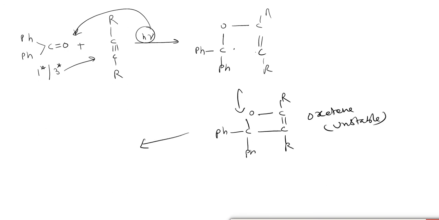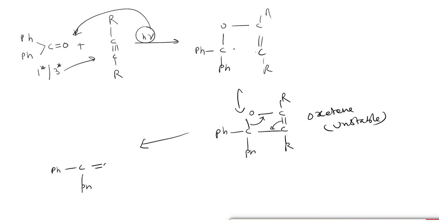And this again rearranges, as it will prefer, sorry, it will form an open chain product like this.